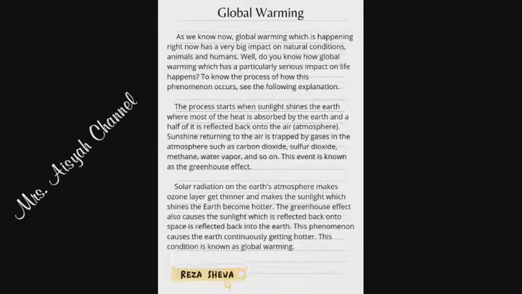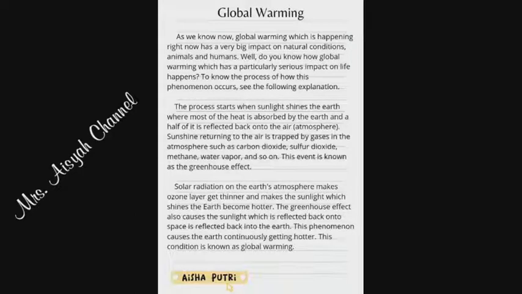The process starts when sunlight shines on the earth, where most of the heat is absorbed by the earth, and half of it is reflected back into the air or atmosphere. Sunshine returning to the air is trapped by gases in the atmosphere such as carbon dioxide, sulfur dioxide, methane, water vapor, and so on. This event is known as the greenhouse effect.